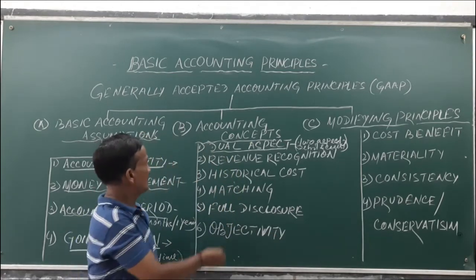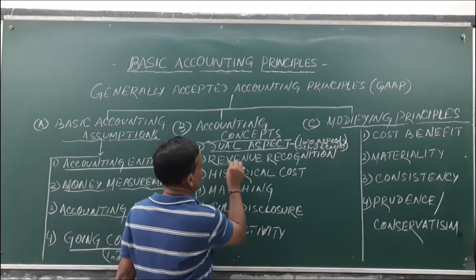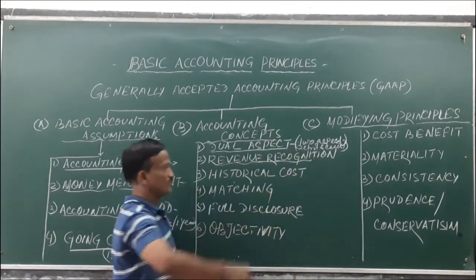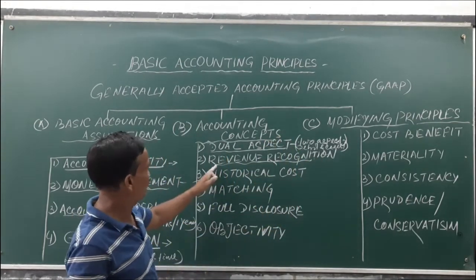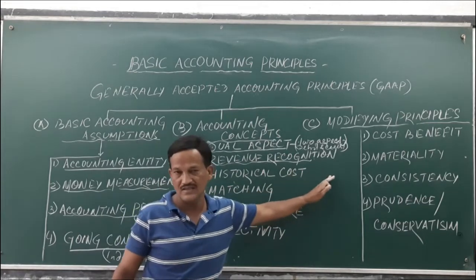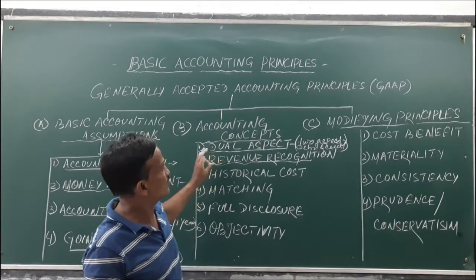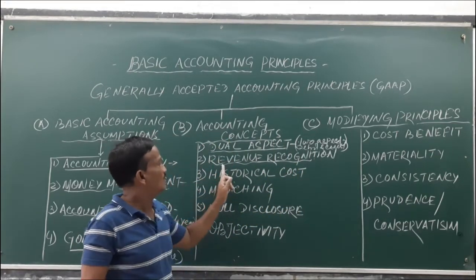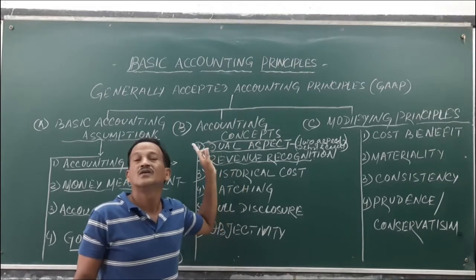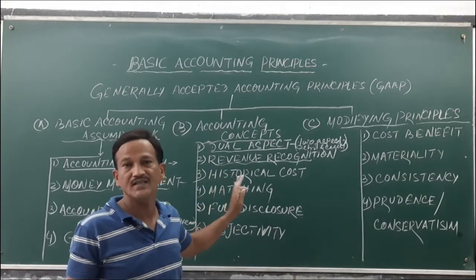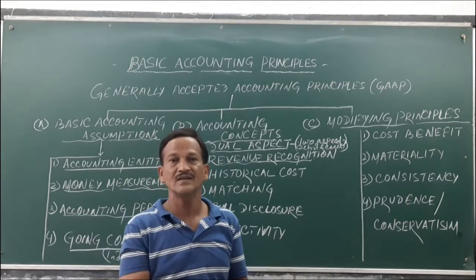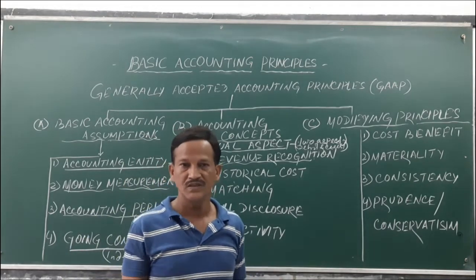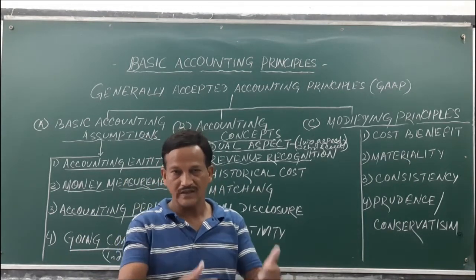Second, there is a basic idea for recording and presenting the financial statements, that is the revenue recognition concept. Revenue recognition concept means at which point of the transactions you will recognize that this is my revenue, this is my income.